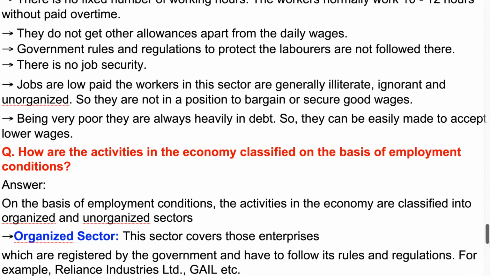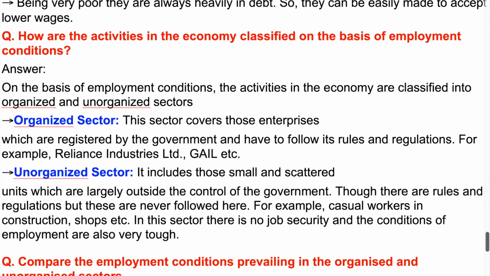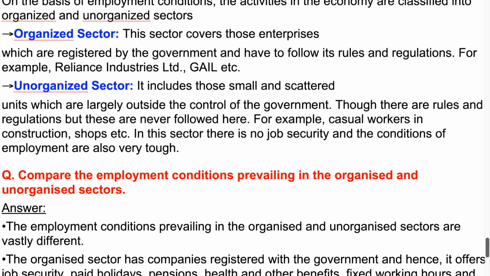Question. How are the activities in the economy classified on the basis of employment conditions? Answer. On the basis of employment conditions, the activities in the economy are classified into organized and unorganized sectors. Organized sector: this sector covers those enterprises which are registered by the government and have to follow its rules and regulations.